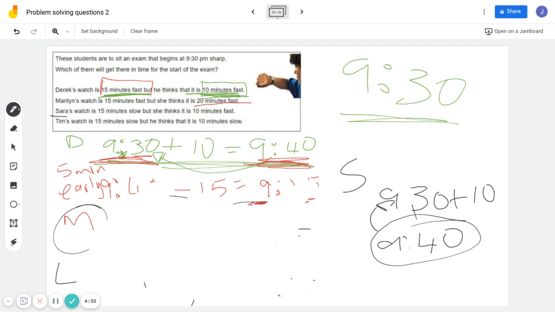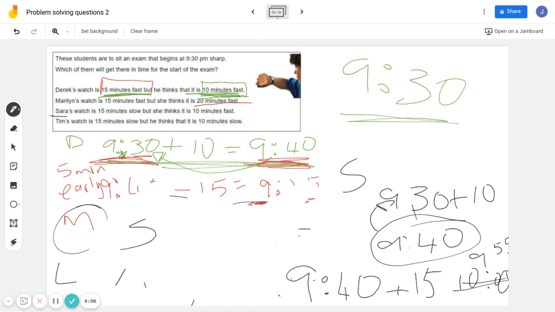But now her watch is actually 15 minutes slow. So at 9:40, her watch is running 15 minutes behind. So we need to add 15 minutes here, which means she's actually going to get there at 10:05. If that's right. No, 9:55. Sorry. She's going to get there at 9:55. Yes, I'm making a lot of mistakes, but hopefully you're tracking with them. It stretches you a bit to focus. So Sarah's going to get there late. Sarah's another one who's late.